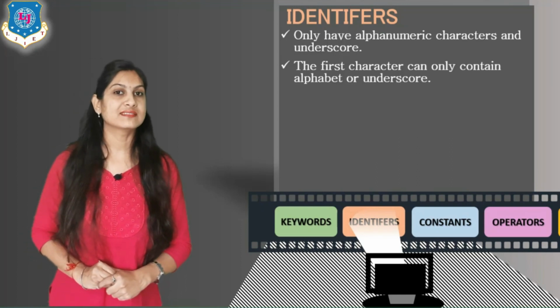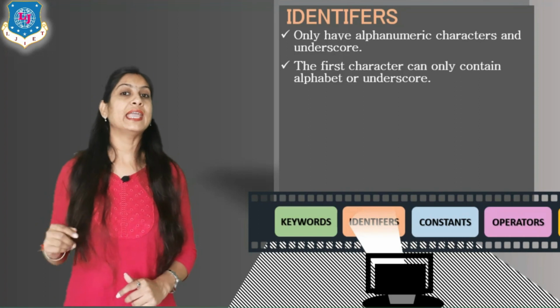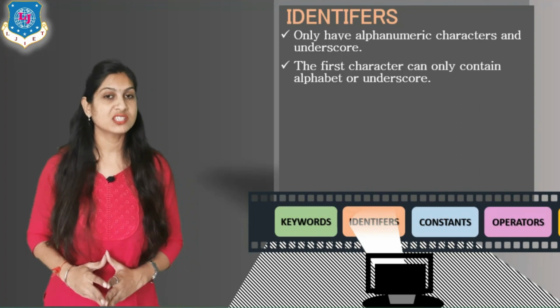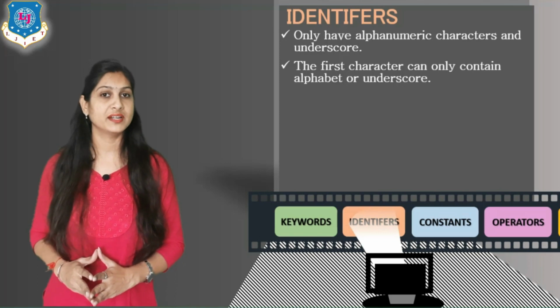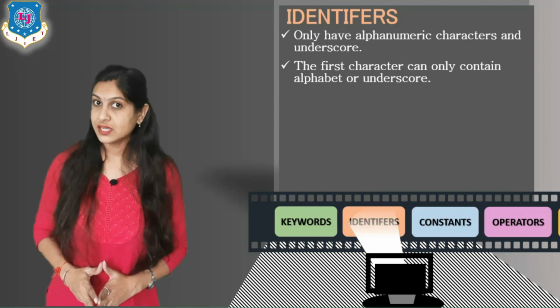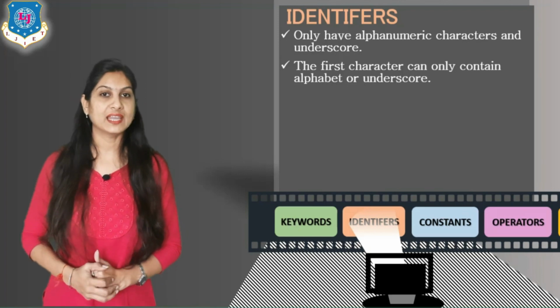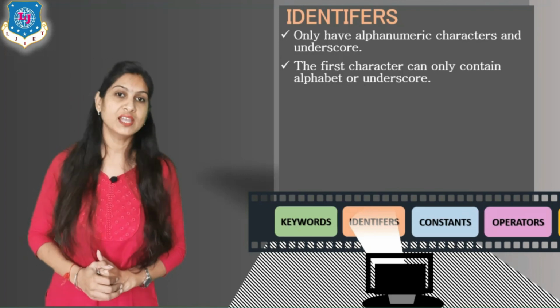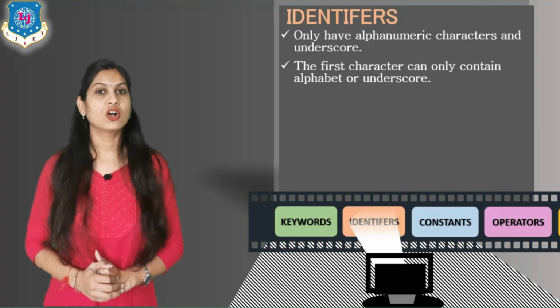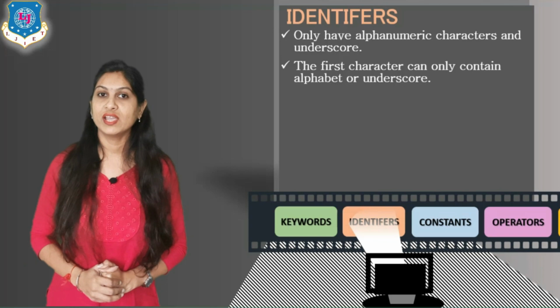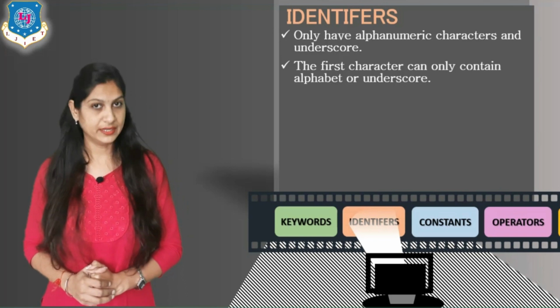Suppose I take one example: if you write A1, then it is correct by rules 1 and 2 because it consists of alphabets and digits. So A1 is possible, but according to the second rule, if you write 1A, then it is wrong because the first character of your variable always starts with an alphabet or an underscore.